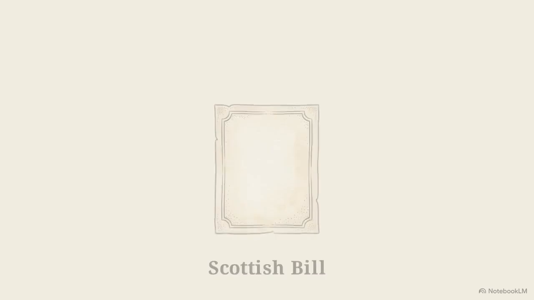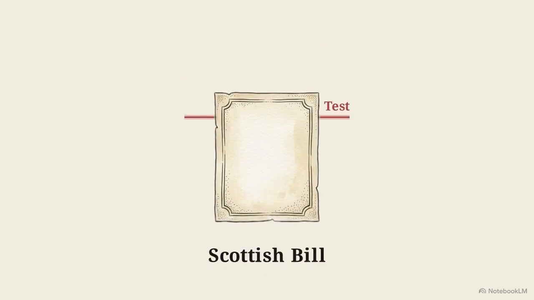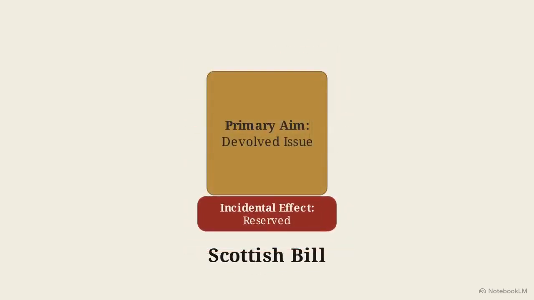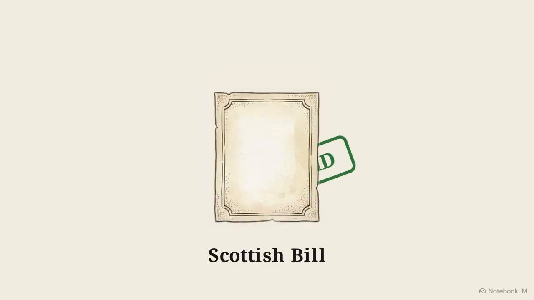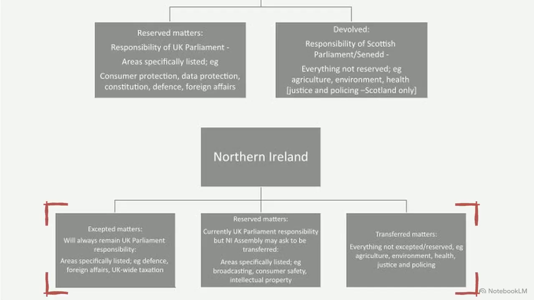When assessing legislative competence, the courts look at the primary aim of the law. If a Scottish bill has an incidental effect on a reserved matter, it survives, provided its true purpose targets a devolved issue. Looking at this chart, Northern Ireland uses a distinct three-tier model: transferred, accepted, and reserved matters.